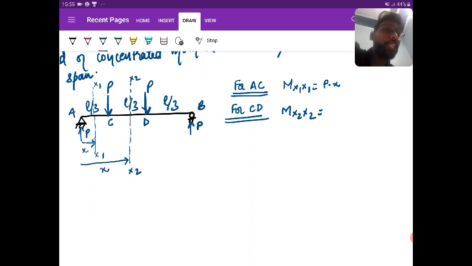Clockwise positive, anti-clockwise negative.